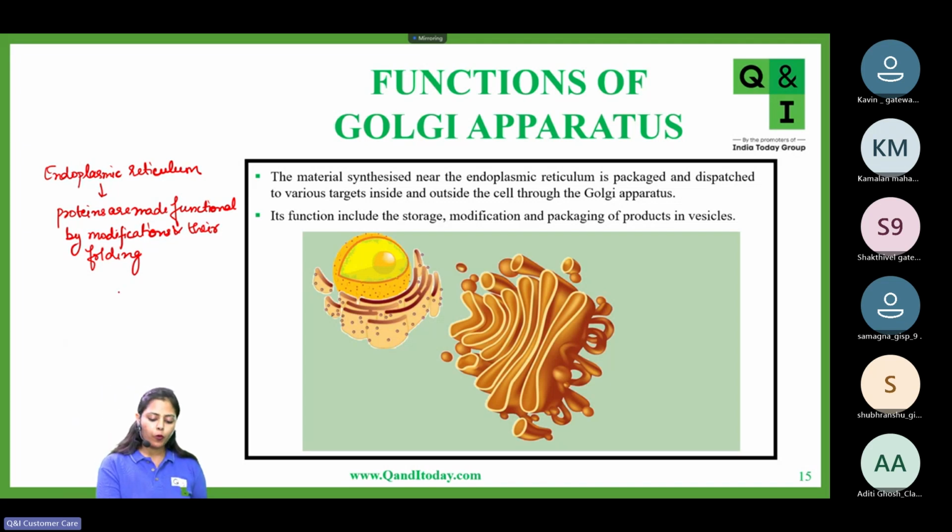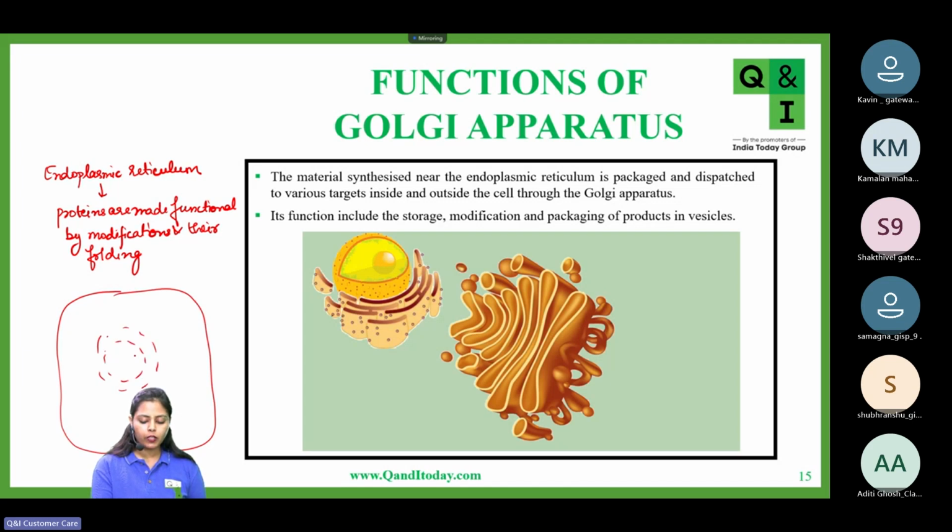Now suppose this is the cell, and inside the cell you have your nucleus, and this is your endoplasmic reticulum. If any protein is getting synthesized and modified here, and now this protein needs to be secreted outside the cell, or it has some other role at some cell organelle, it needs to be transported inside the cell or out of the cell.